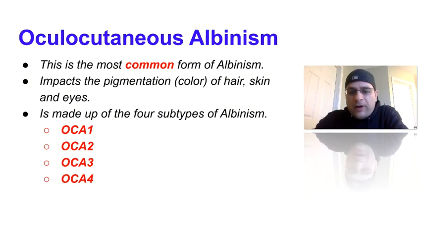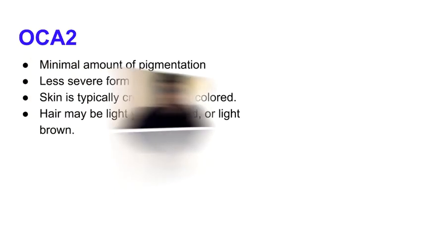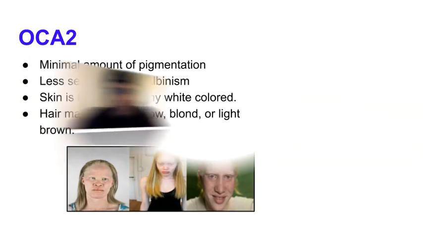Now we're going to be talking about oculocutaneous albinism. This is the most common form of albinism. It impacts the pigmentation or the color of hair, skin, and eyes on the individual. It is made up of 4 subtypes: OCA1, OCA2, OCA3, and OCA4. OCA1. This form of albinism is known for the white hair, very pale skin, and light-colored irises, or the eyes. OCA2. This form of albinism is known for a minimal amount of pigmentation, a less severe form of albinism. Skin is typically creamy white colored. The hair may be light yellow, blonde, or light brown.